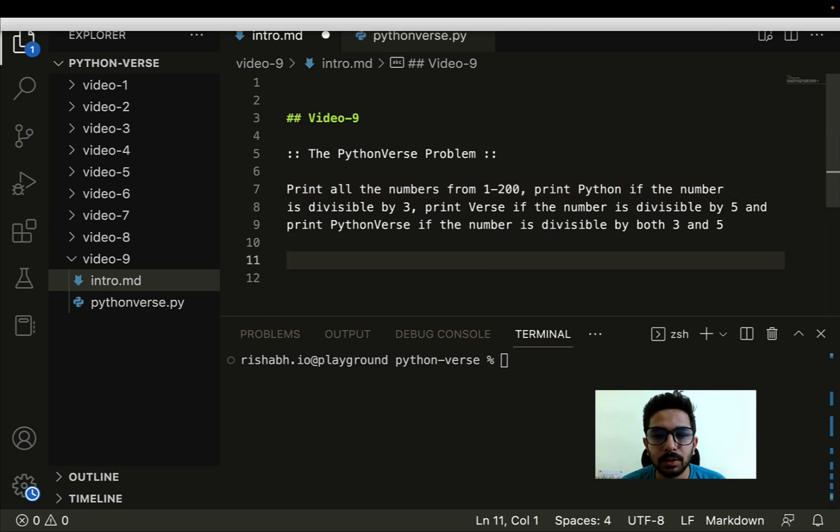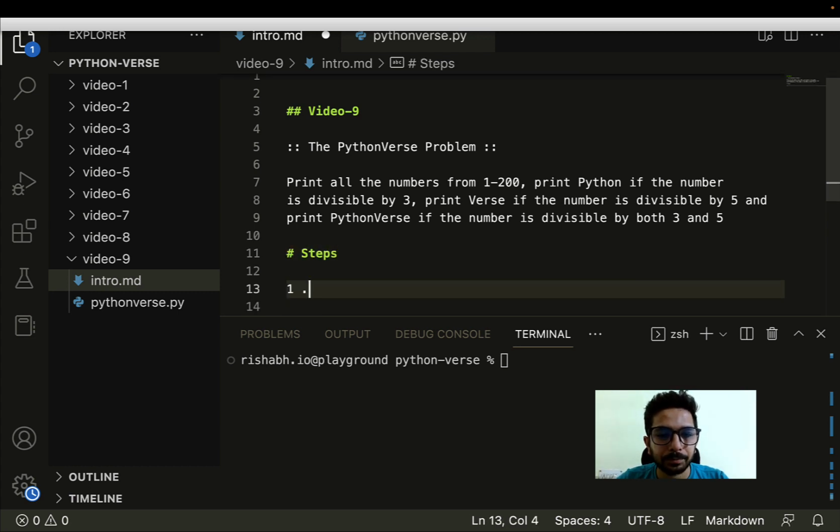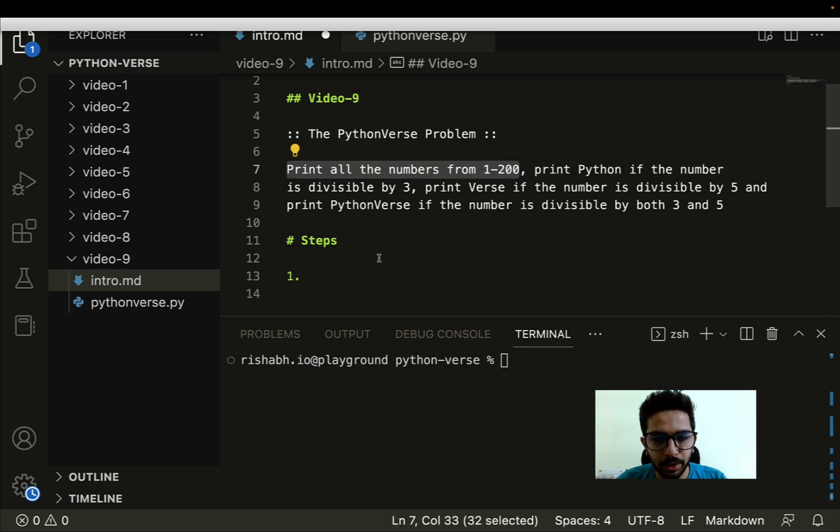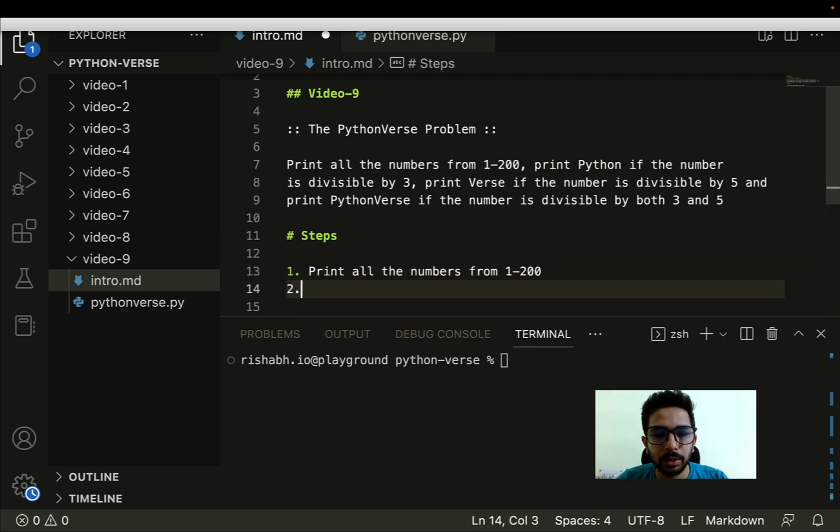I think the very first step we should do is break this problem into different steps. So let me do that first. Let's write the steps here. This is a general practice you should follow while solving any problem: try to break it down as much as you can. It says print all the numbers from 1 to 200. We have to print all the numbers from 1 to 200, and the concept which should come to your mind is either a for loop or a while loop.